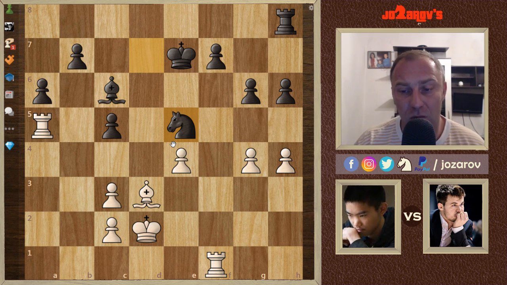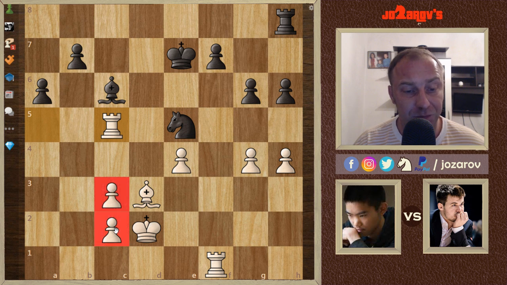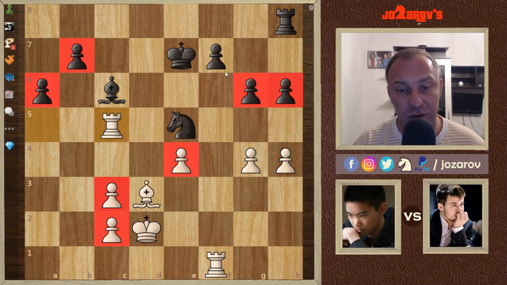Okay, here Jeffery can take another pawn, but if we evaluate now the position from piece activity, here we have a double pawn. So we have a 2 versus 2 situation here on the queen side. Nothing can happen basically on the queen side so far. We have a 3 versus 3 position on the king side, which isn't a problem also for Magnus. But the main problem is that this rook cannot go into the game somehow. The rook is basically out of game. I really like this knight on e5.